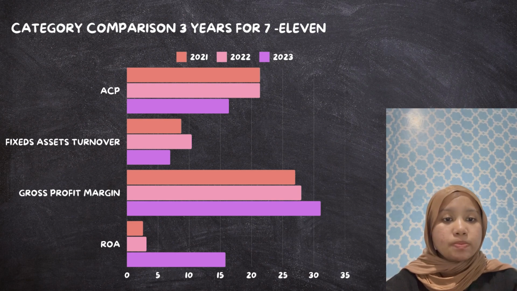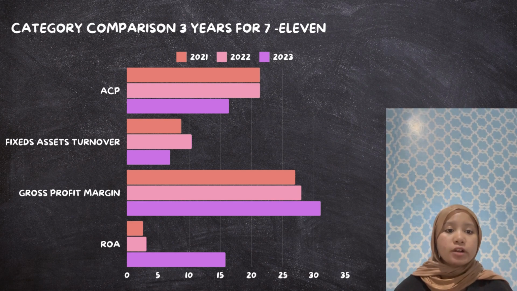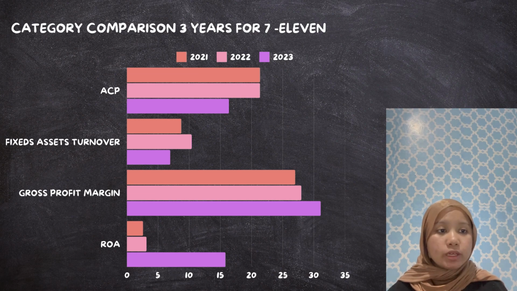On the profitability front, the company achieved steady improvement in its gross profit margin, increasing from 27.02% in 2021 to 31.11% in 2023. This indicates better management of production and sales costs relative to revenue.